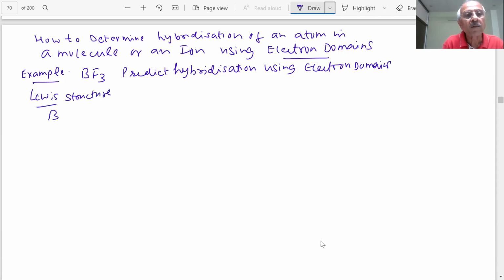What is boron? Atomic number 5. How many valence electrons does it have? 1s2, 2s2, 2p1. How many does it have? 3 electrons. Boron has 1, 2, and 3 valence electrons. Right?